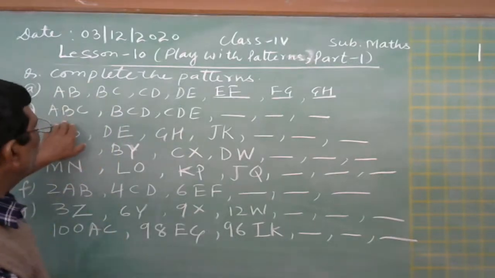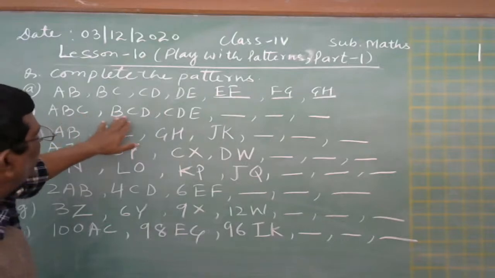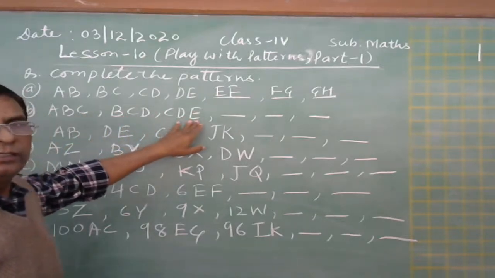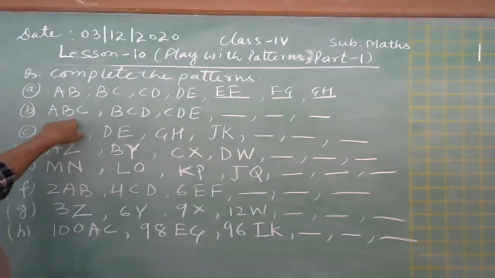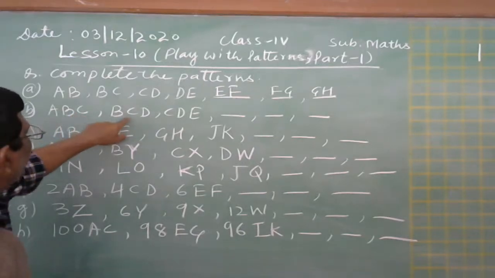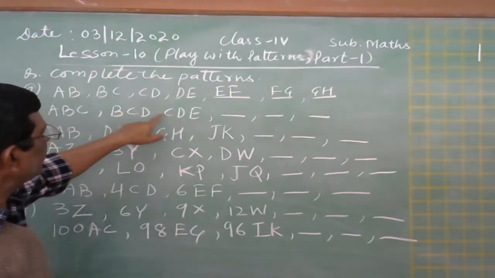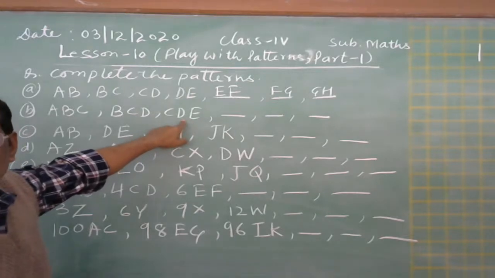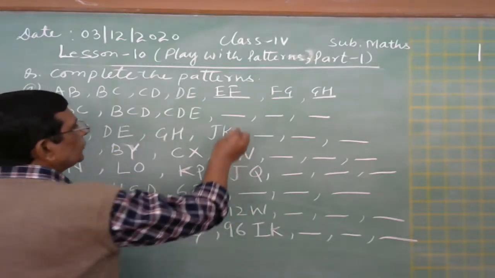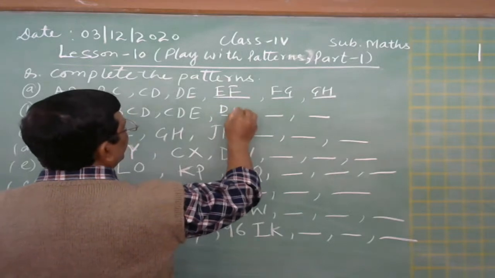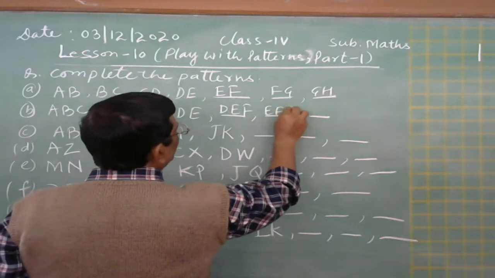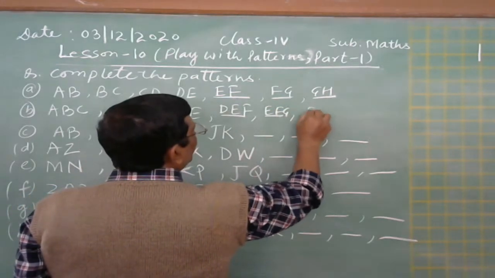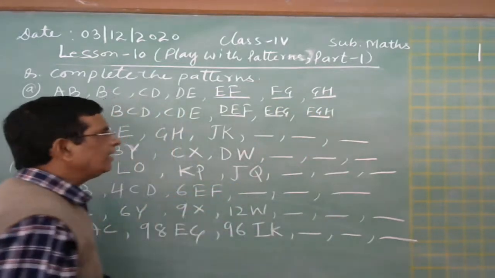Now the second one: A B C, B C D, C D E. You can see that each one starts with the middle letter of the previous one. This is B C D and then C D E. So here we will start with D, writing the three letters: D E F, then E F G, and then F G H, like this.